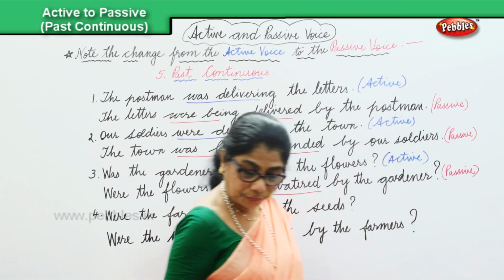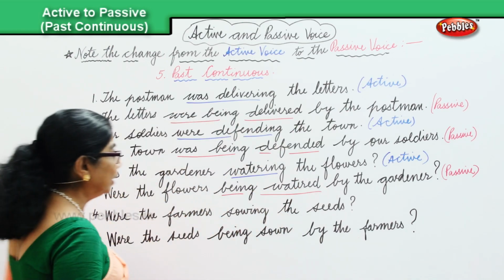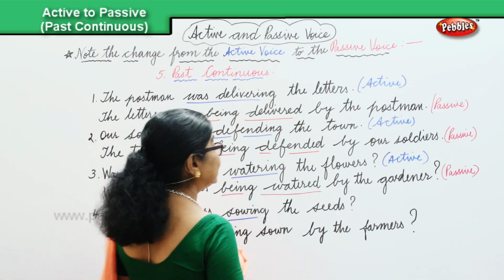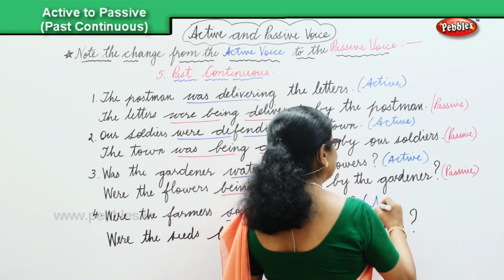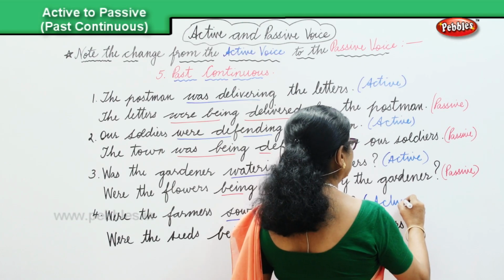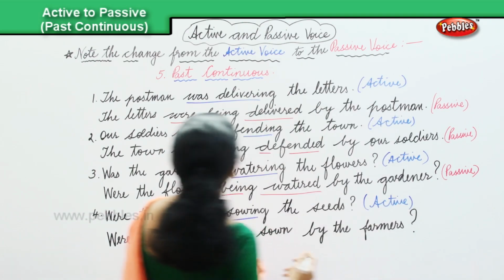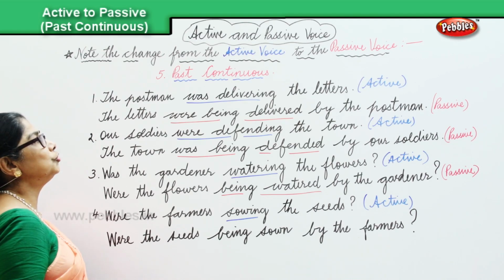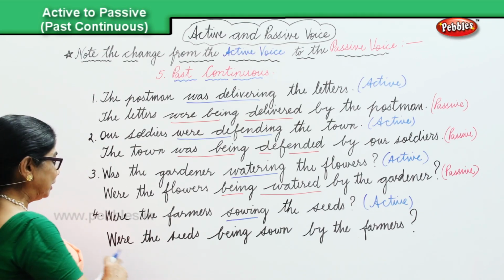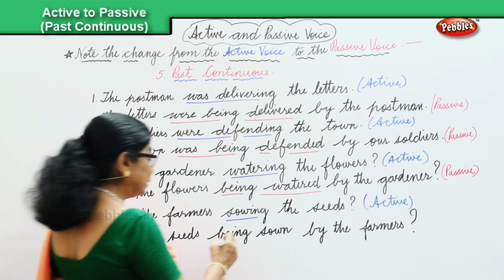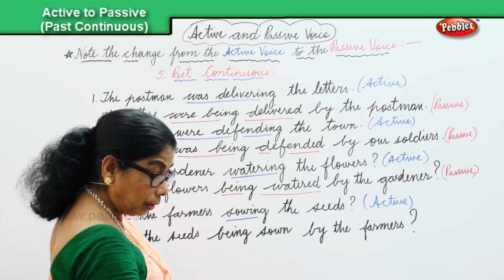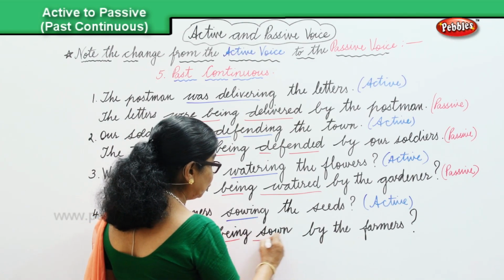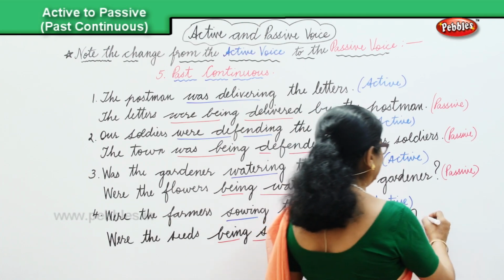Now, that's a passive voice. Let's look at the verb here. Were the farmers sowing the seeds? That's in the active voice, in the past continuous. And in the past continuous, change over from the active into the passive, we have were the seeds being sown by the farmers? Being sown by the farmers, that becomes the passive.